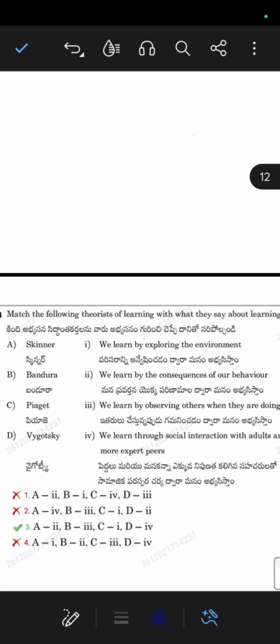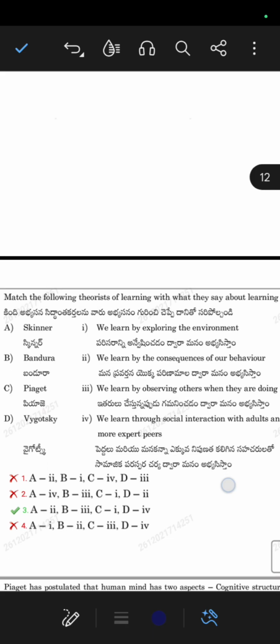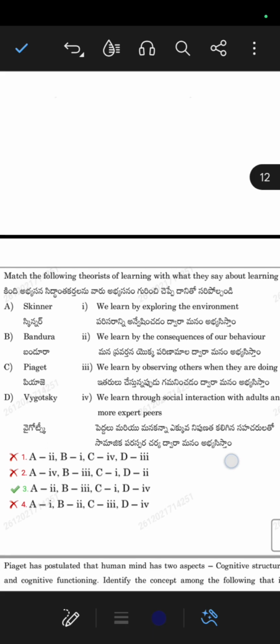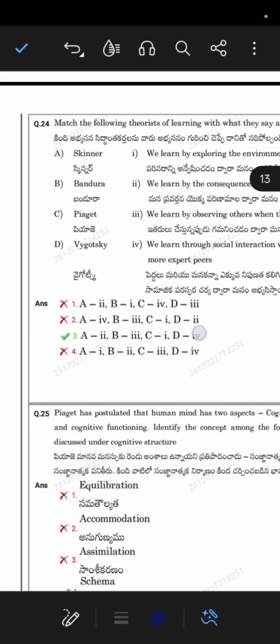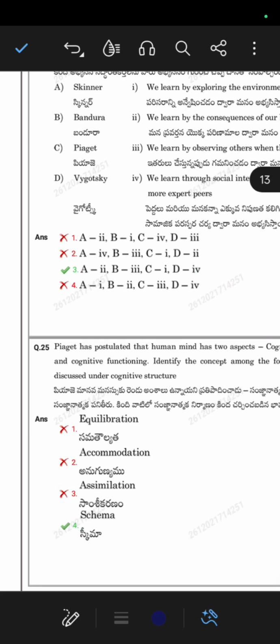Next, Skinner. What Skinner has said: we learn by the consequences of our behavior. Consequences depend on how we act, and we learn from them. For example, if we have hit our younger brother or sister and he is continuously crying, we think: I should not have done that to my younger one, because I am the elder and my responsibility is to take care of him. Why did I do this? Like this we think. So the correct option is the third one, 2 3 1 4.